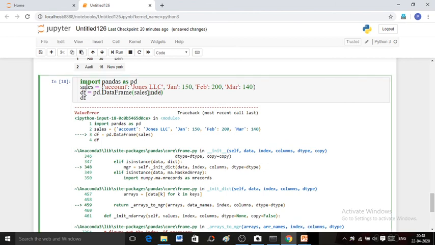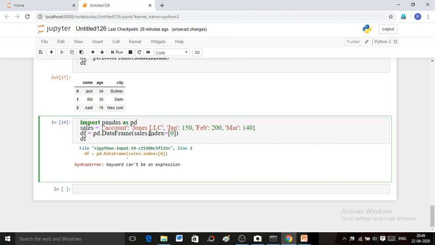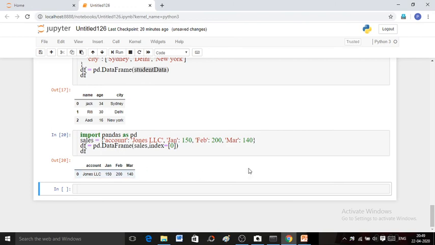It's mandatory for you to pass an index parameter when you work with dictionaries which have scalar values. Passing the index parameter will create a data frame. See, the data frame has been created.